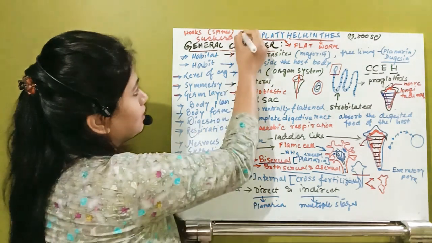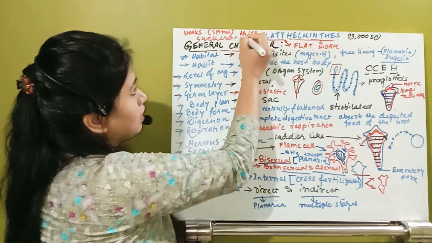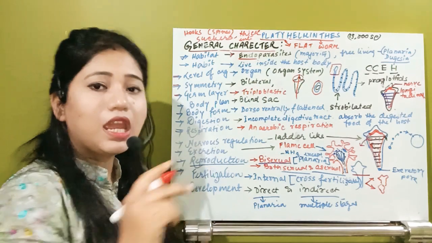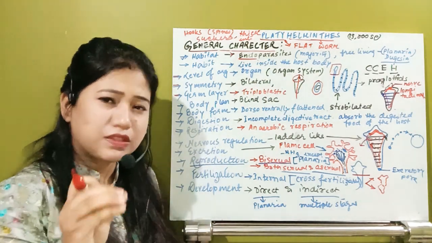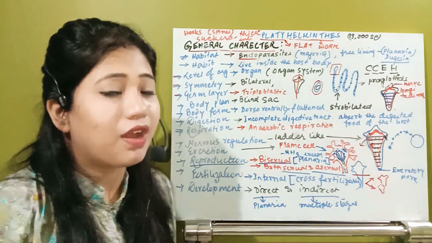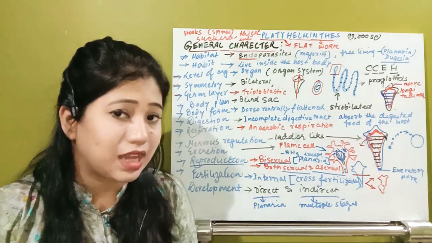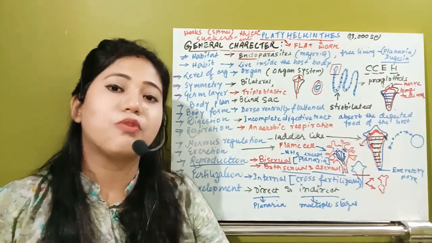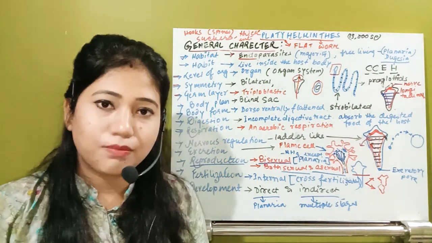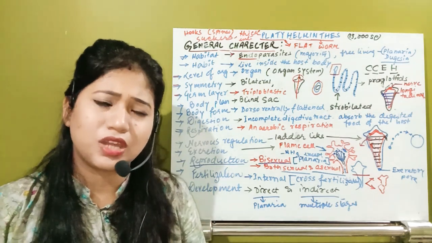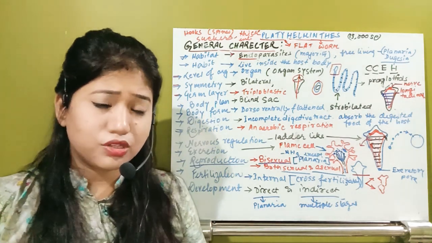The next characteristic is their thick integument, that means thick skin. In the parasites, the skin is very tough. What is the reason they have very thick skin? The reason is that the organism is living inside, suppose, my stomach. My stomach will release hydrochloric acid, which is highly acidic, about 1.2 pH.